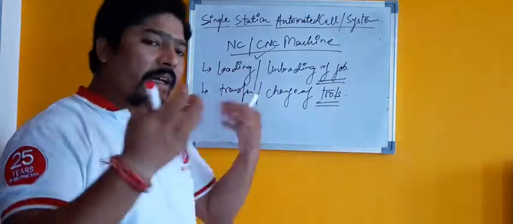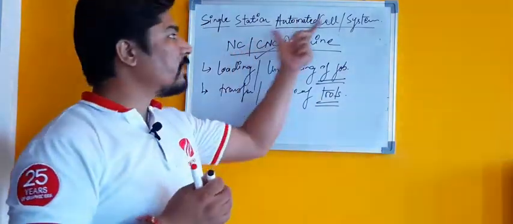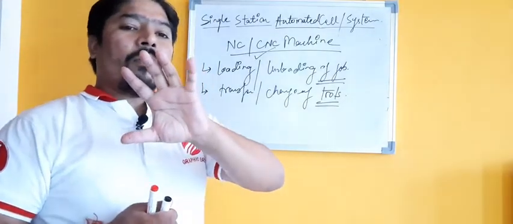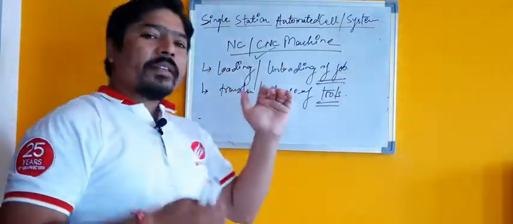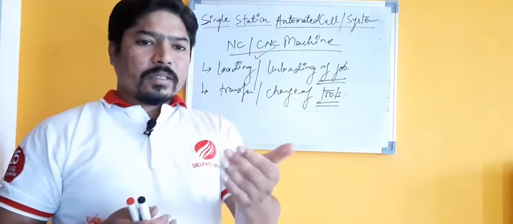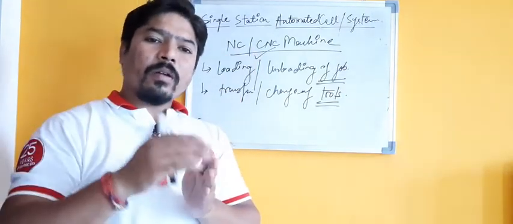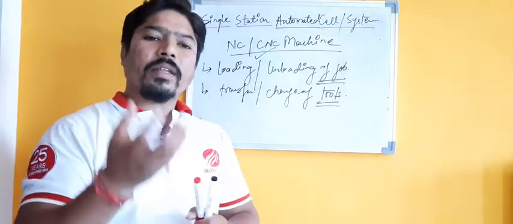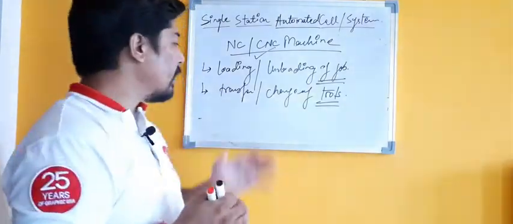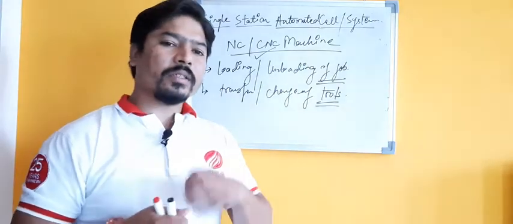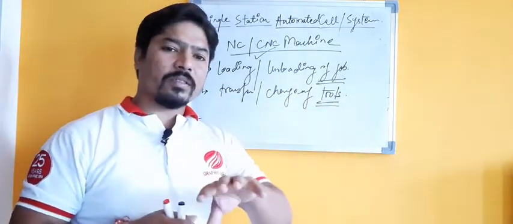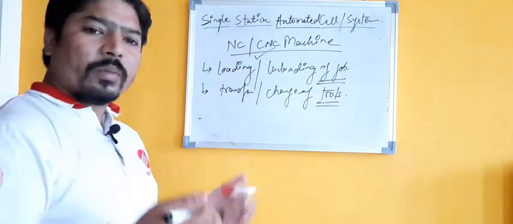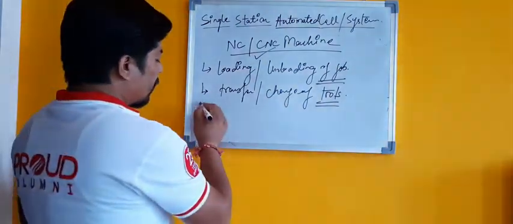What I am trying to say is that in a single station automated cell or system, without attending the machine for a long period, for long hours, we can produce a part or a component in a very effective manner. So here the interaction of the person with the machine is quite less. And of course there are so many advantages and disadvantages.